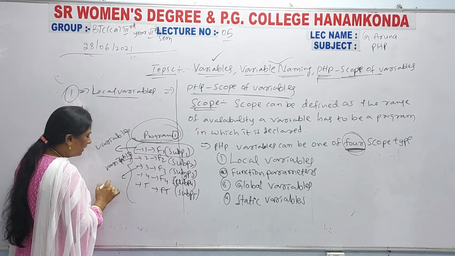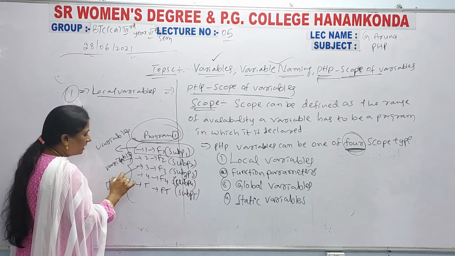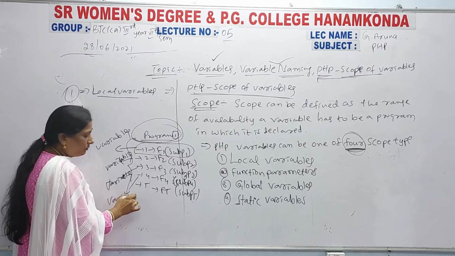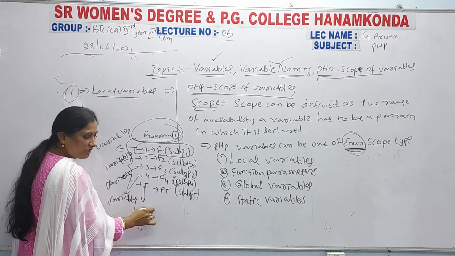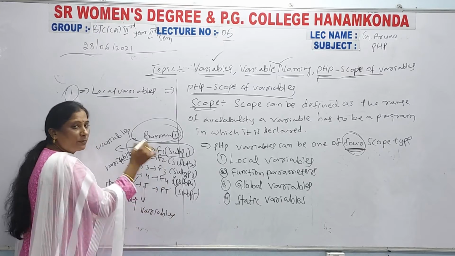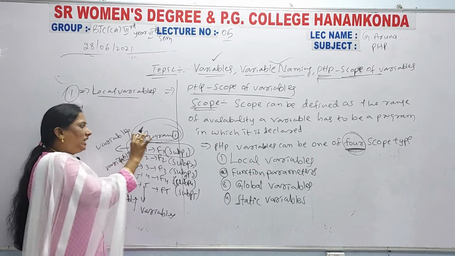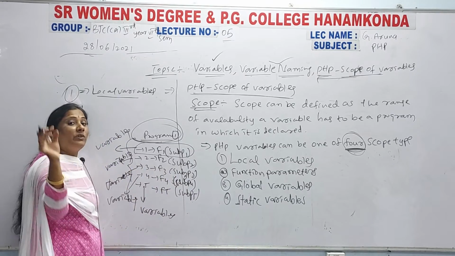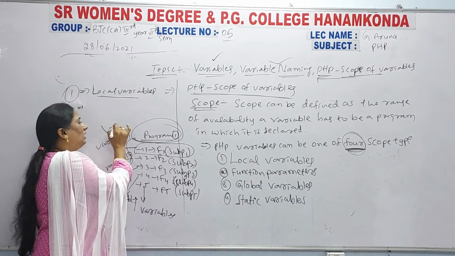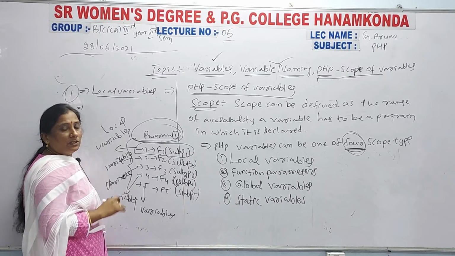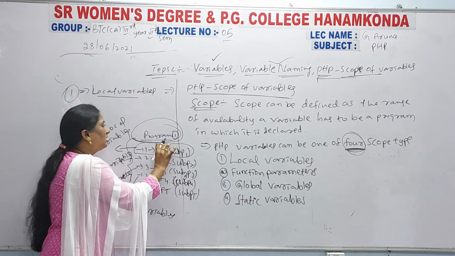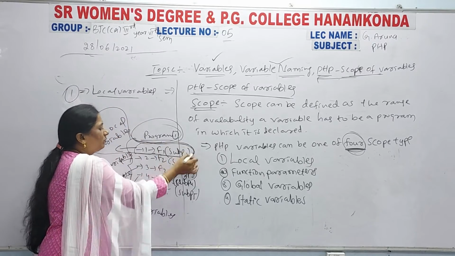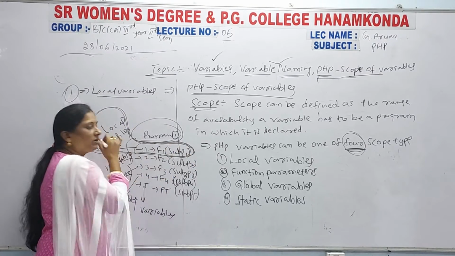This function also declares variables, and this function also declares variables. Each and every function can declare separate variables. Those variables are called local variables. That means the variables declared in this function belong only to this function, so these variables are local variables.